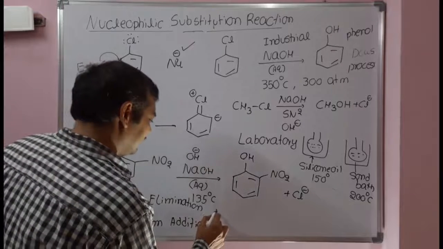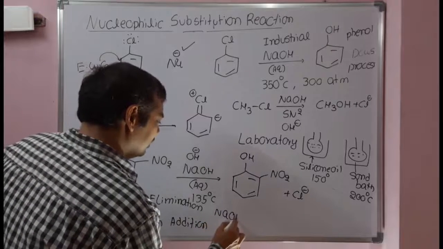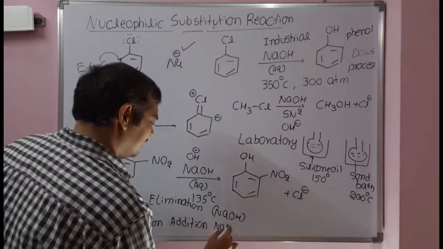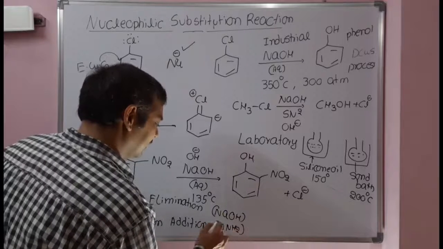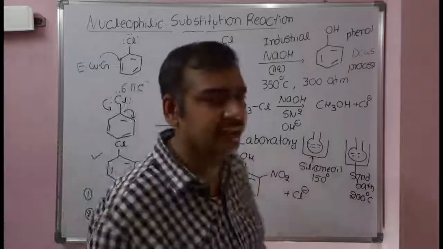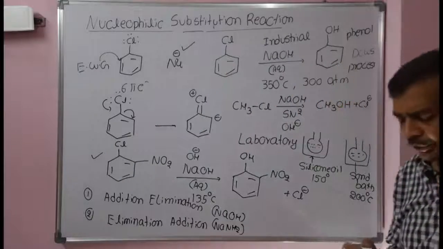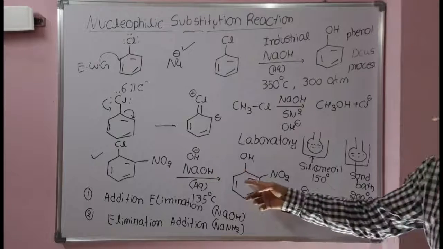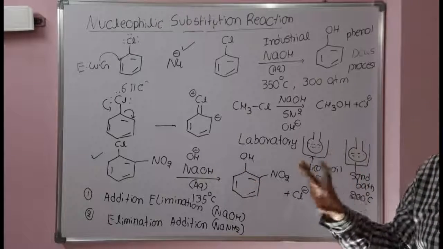In case of addition-elimination mechanism, generally the reagent used is sodium hydroxide, whereas in elimination-addition mechanism, sodamide will be used. Since we have used sodium hydroxide, this reaction will follow addition-elimination mechanism.